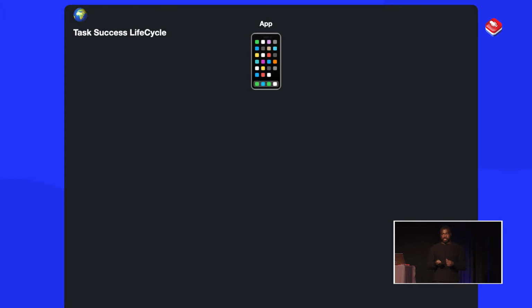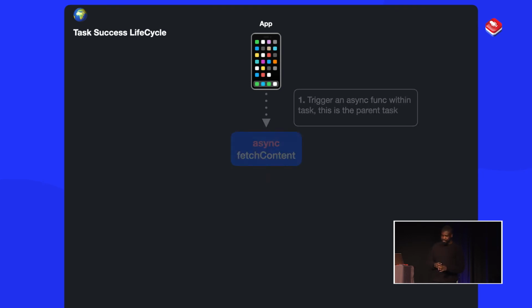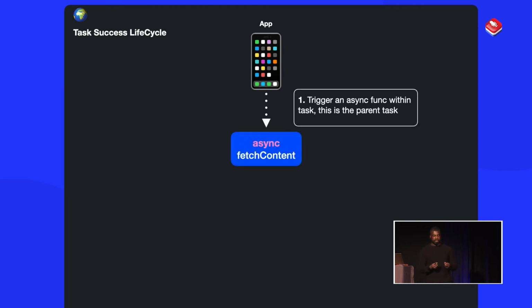So what I want to do is show you two examples of how tasks work with the lifecycle. This is an example where everything's hunky-dory, if you know what that term means, and everything's gone okay. We have our app, and we're going to trigger an asynchronous function within a task. That function is called fetch content.